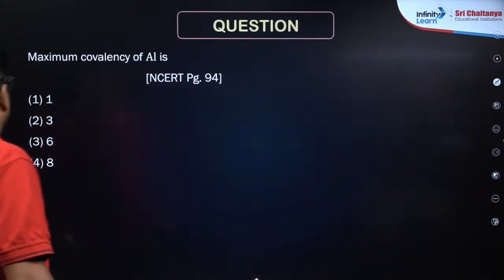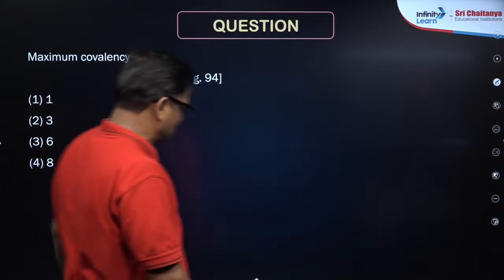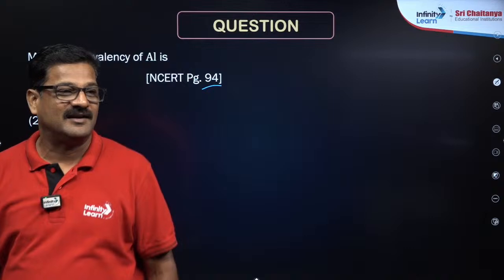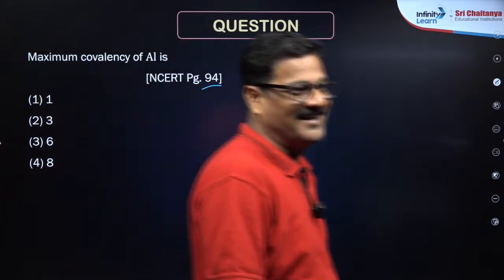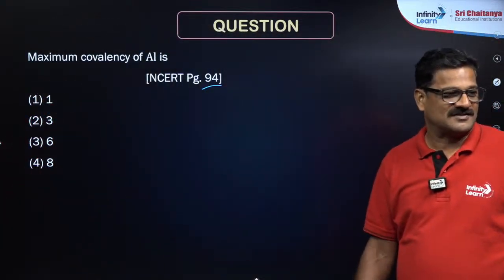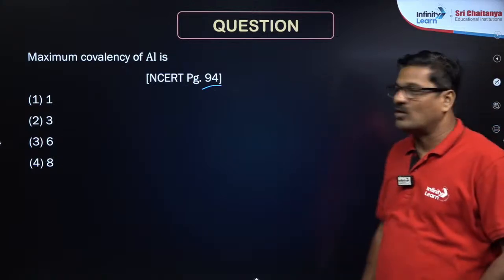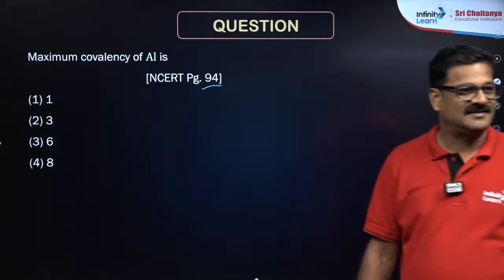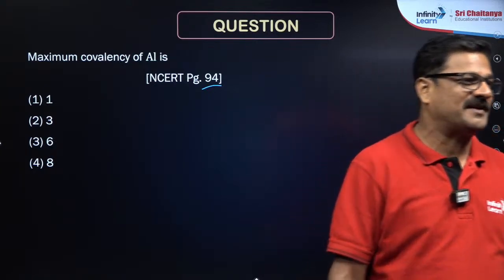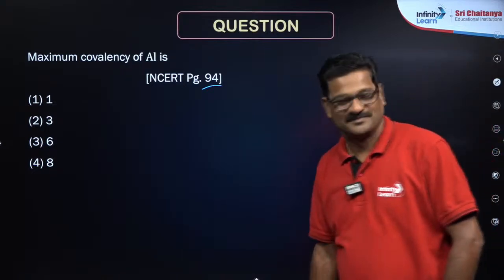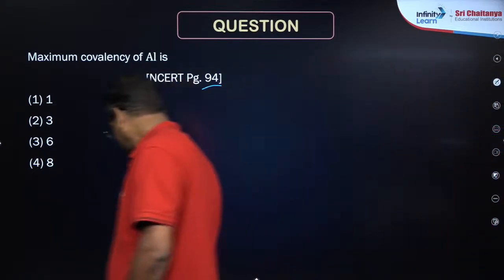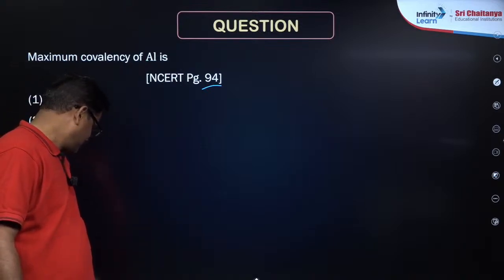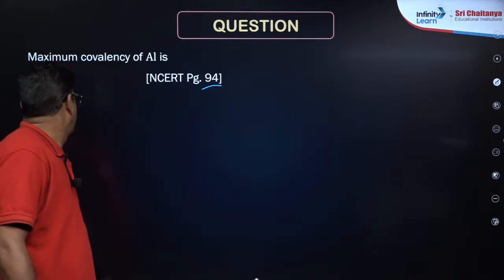We'll go ahead. Maximum covalency of aluminum is. Page number 94 in the NCERT. Yes, that's good. Suraj, correct. Now talking about maximum covalency of aluminum. Whose answer is this? Bedika, I am expecting an answer from you. 2. Really?